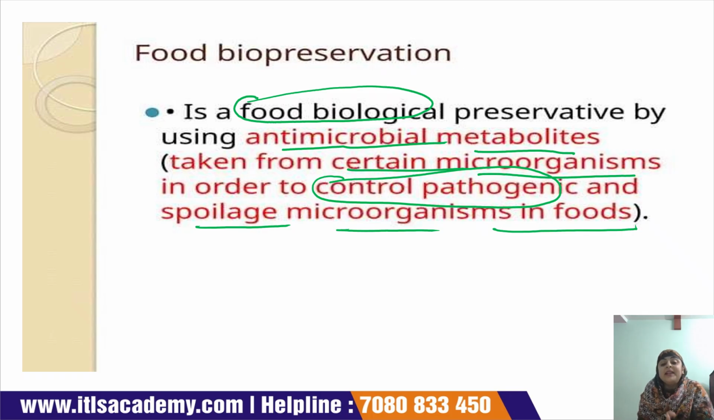Bio means, simply, it is a preservative which we use in the preservation of food products, and these preservatives are food biological preservatives. They contain antimicrobial metabolites which affect certain types of microorganisms and control the growth of both types of microorganisms, either the pathogenic microorganisms or the spoilage microorganisms which are present in the food product. That is known as food biopreservation.